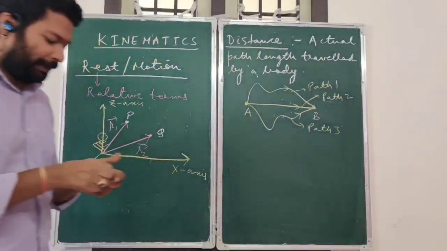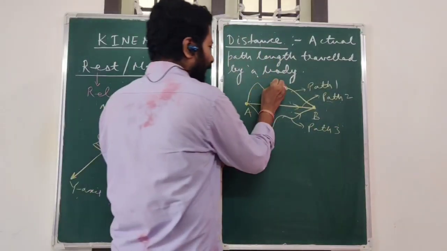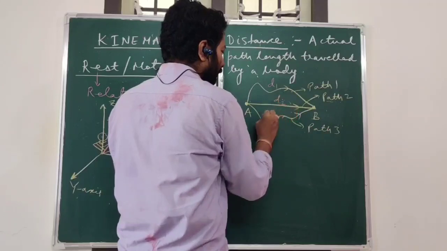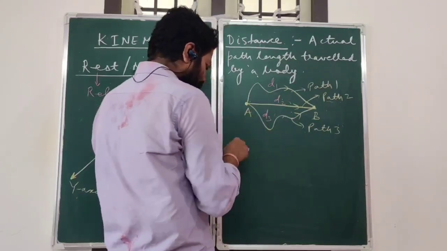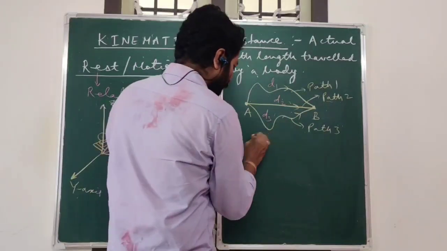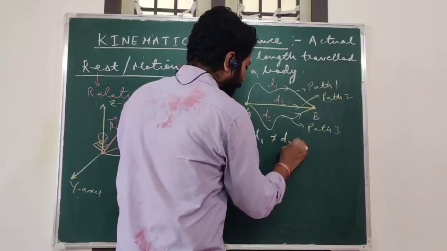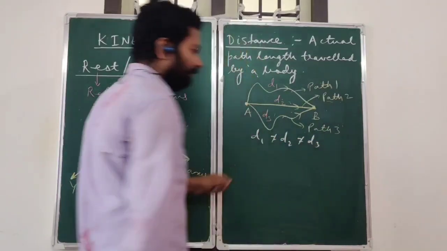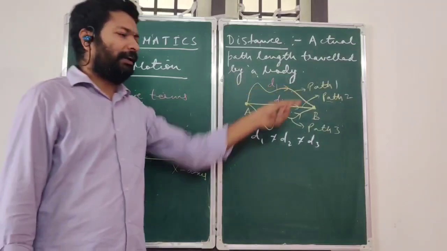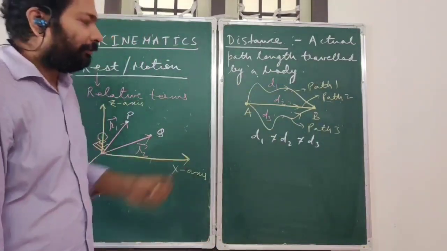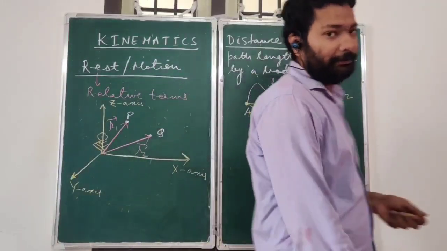So along these three paths, if the actual path length is D1, D2 and D3, then mostly you will see D1 won't be equal to D2, it won't be equal to D3, because all the three paths are different. Now let us try to understand this by an example.